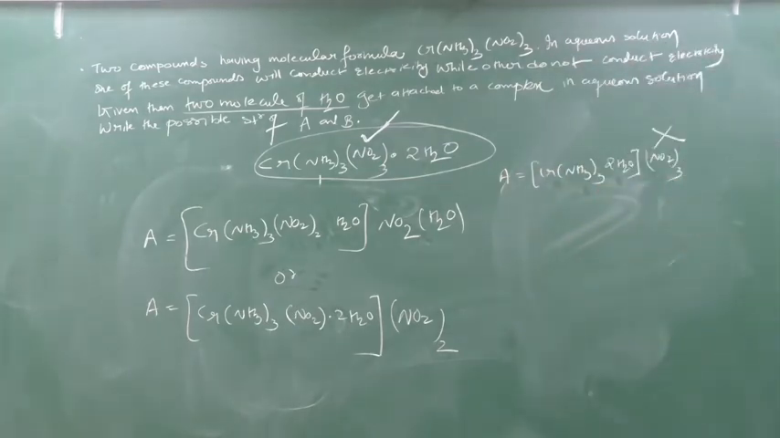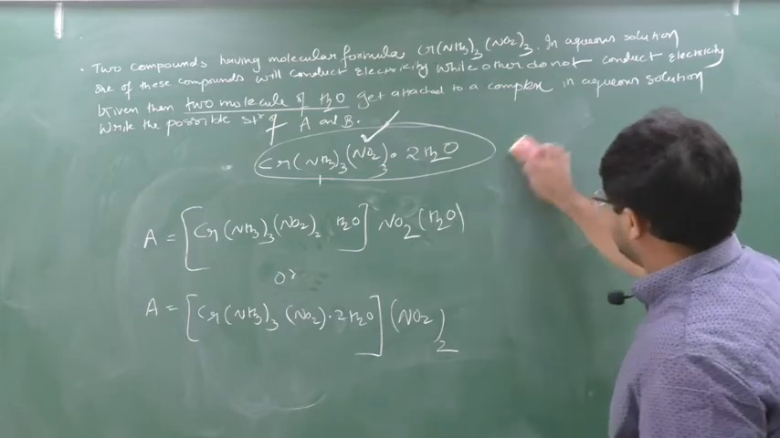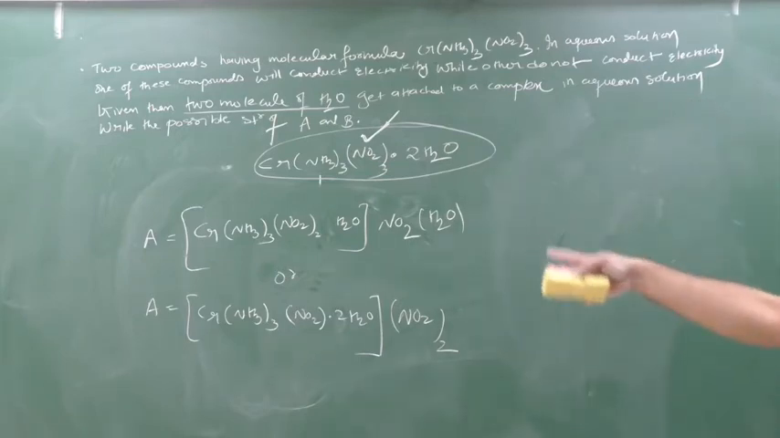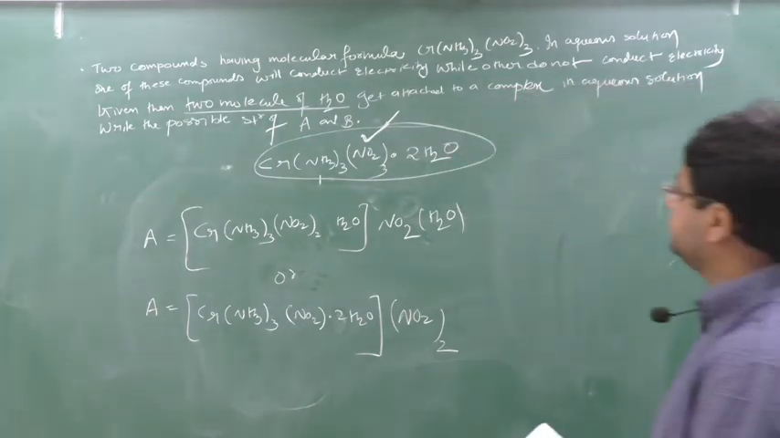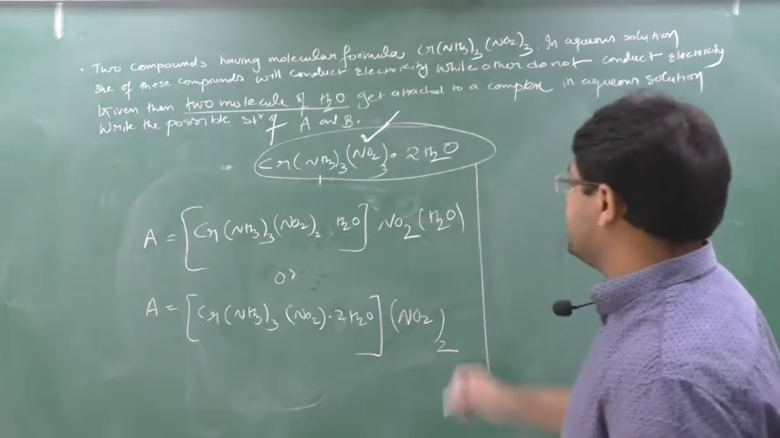Because chromium should make how many bonds? Maximum 6 bonds. Here only 5 bonds are possible. So 1 NO2 has to be inside. So either this is possible or this is possible. A can be this or this. Both answers are correct. Both answers are correct. Clear? Written this, so they will conduct electricity.